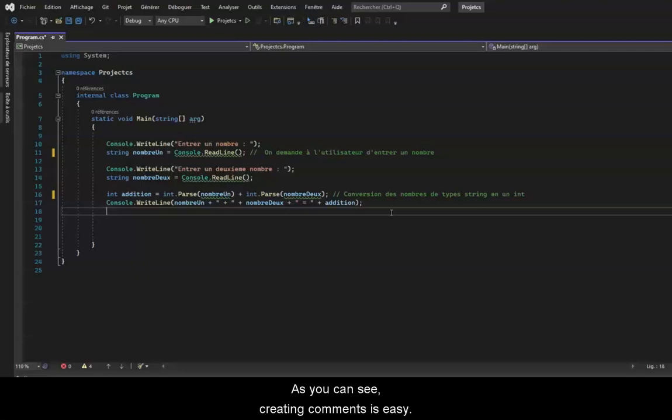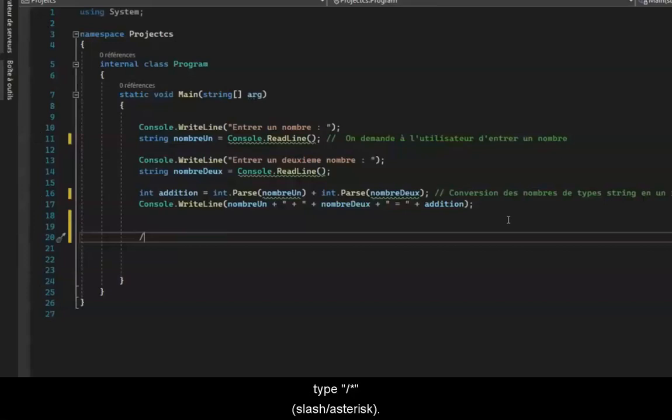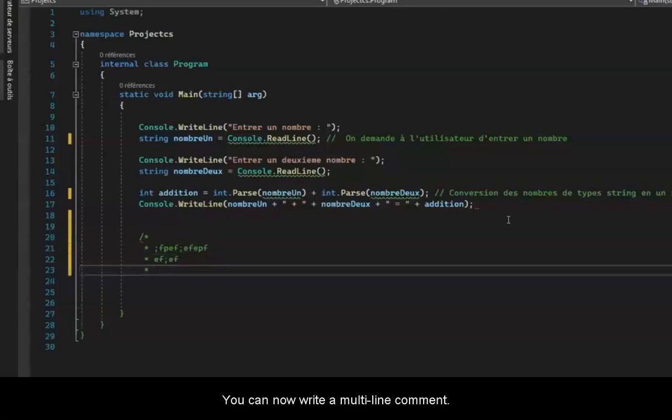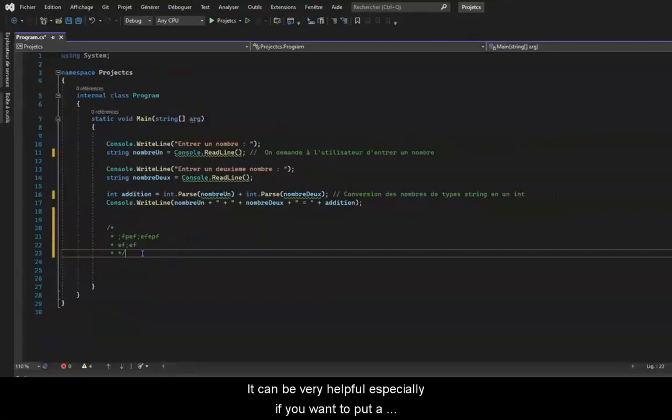As you can see, creating comments is easy. However, there is another way to make comments in C#. Indeed, we will be able to write multi-line comments. So to do so, type /*. You can now write a multi-line comment. Type */ to be able to write what you want. It can be very helpful, especially if you want to put a part of your code in comment to carry out some tests for the compiler to ignore it, or if you need to explain a part of your code in a multi-line comment. That's all for today.